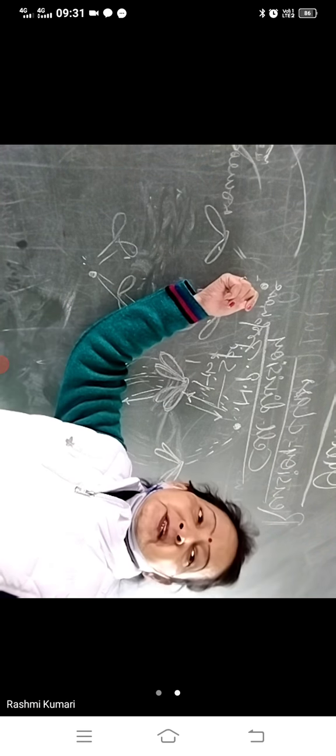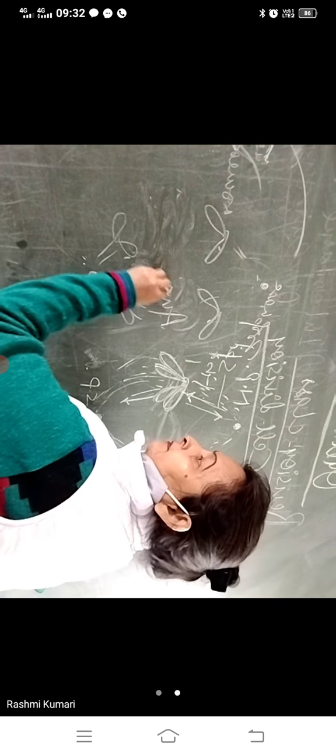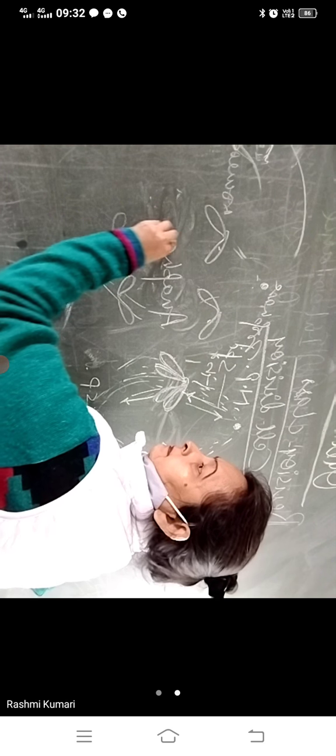Now there will be no concept of centriole. ठीक है, this will be the phase of anaphase. This is anaphase. Is that clear?